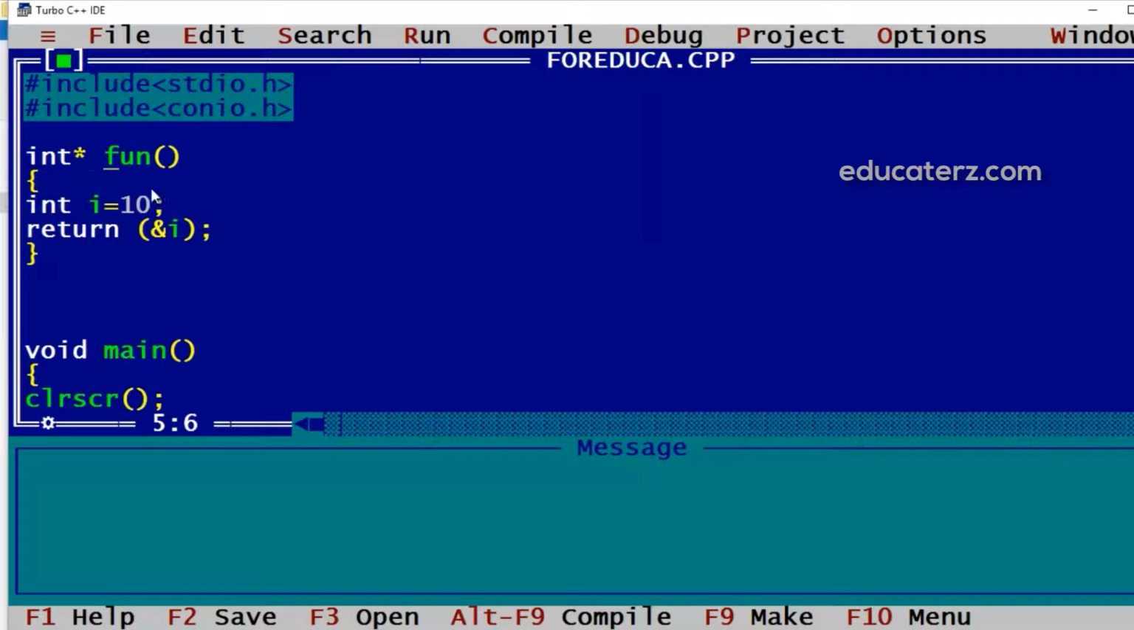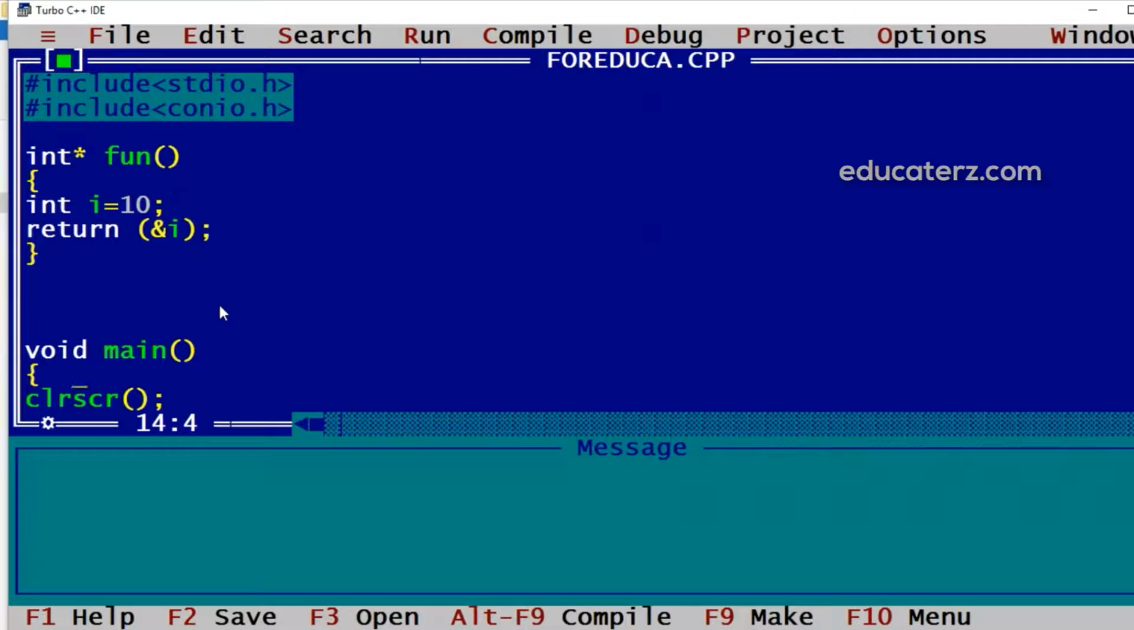As by default in this declaration precedence goes to function bracket. If we give one parenthesis here, that we'll check out in the next example, then the precedence will be given to pointer. So here fun will become pointer to the function returning integer. But when I remove it, it is a function returning integer pointer.